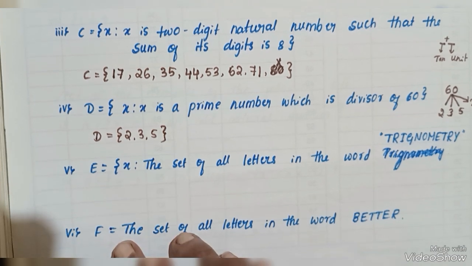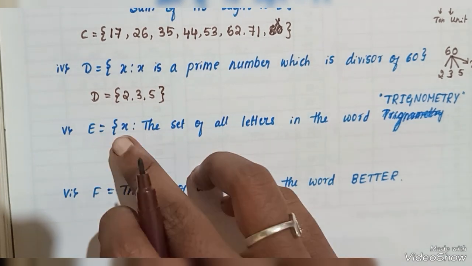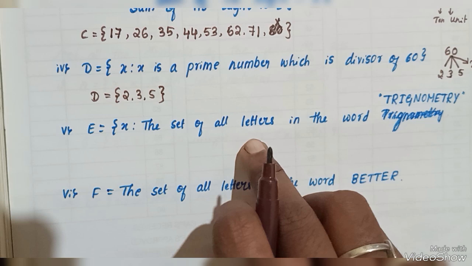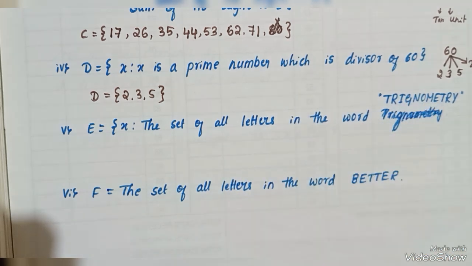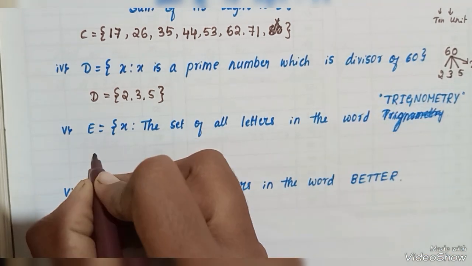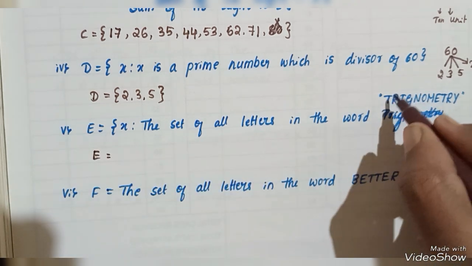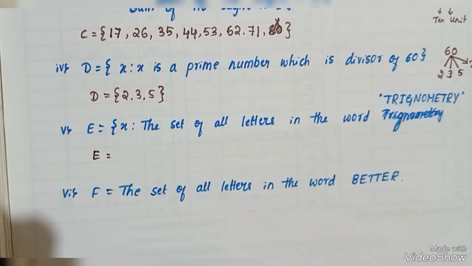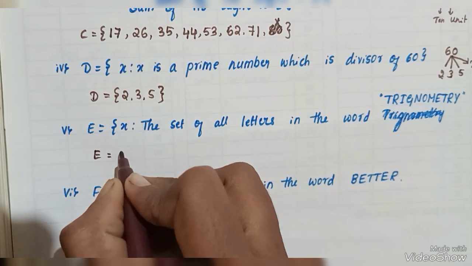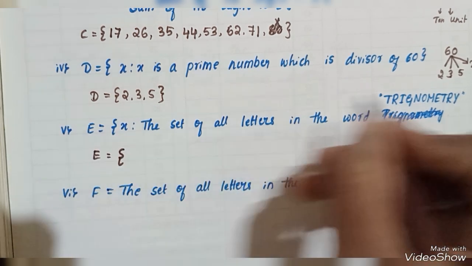Then X, the set of all the letters in the word trigonometry. Sorry, here I have written small letters, but in the question they are written in capital letters. Here we can list them out.